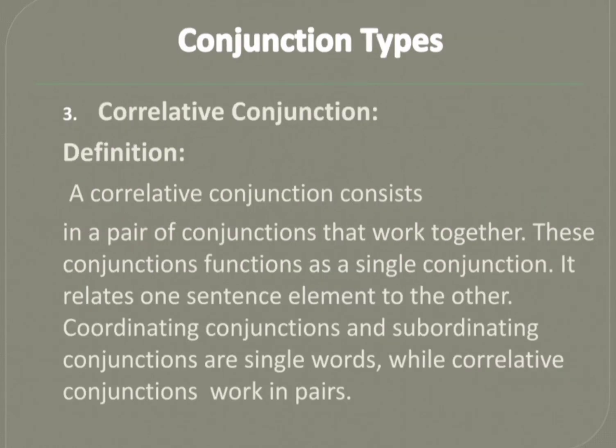Next kind of conjunction is correlative conjunction. So let's see its definition. A correlative conjunction consists of a pair of conjunctions that work together. These conjunctions function as a single conjunction. It relates one sentence element to the other. Coordinating conjunctions and subordinating conjunctions are single words, while correlative conjunctions work in pairs.